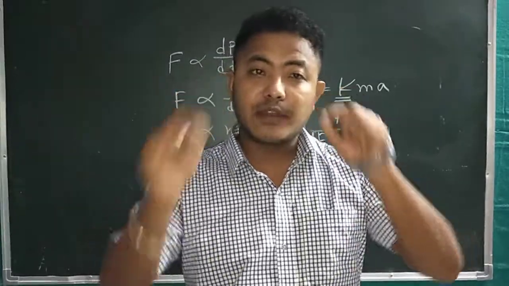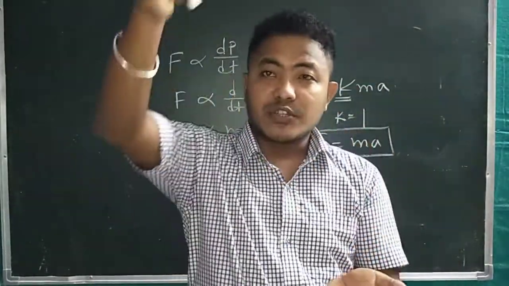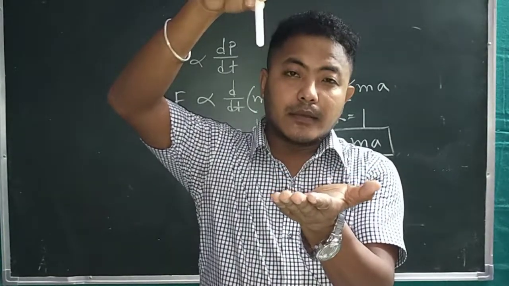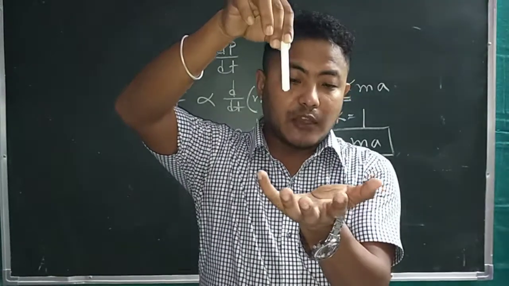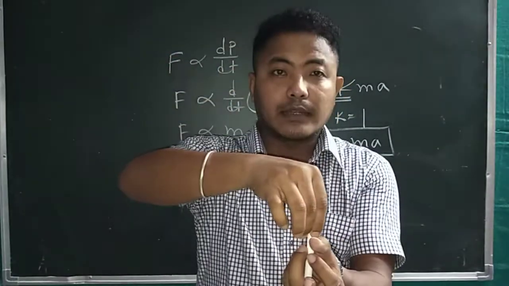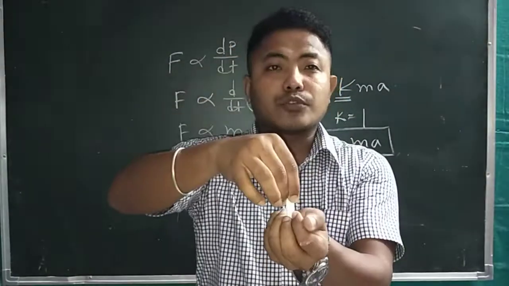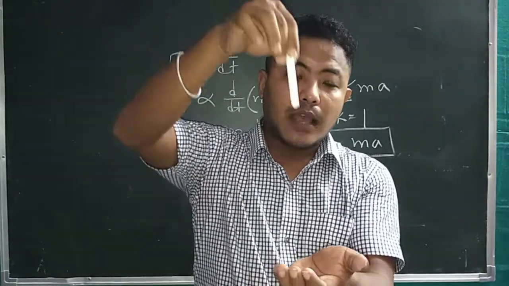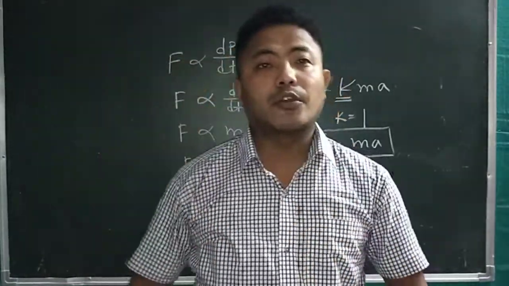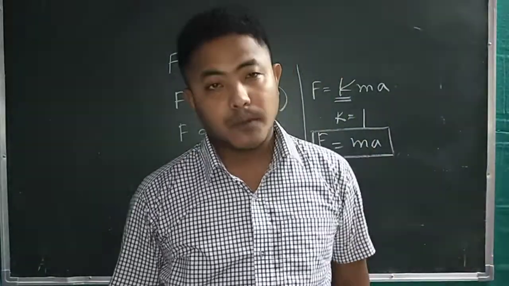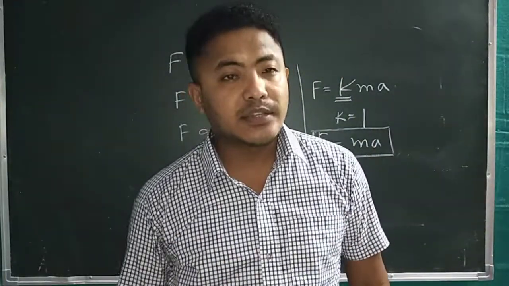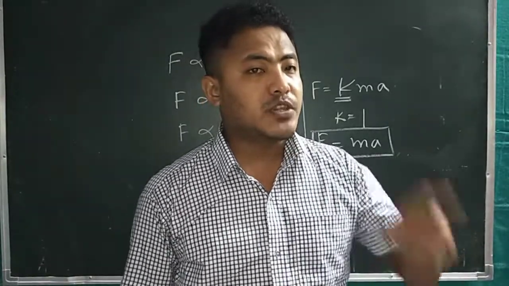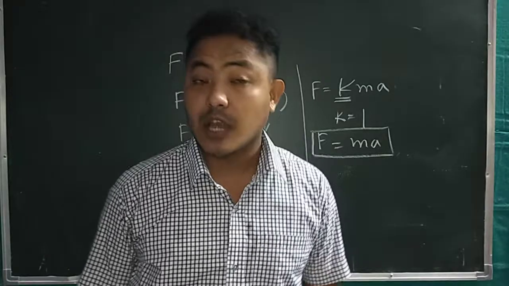When a fielder catches a ball coming from this direction, I have to pull my hand back like that, so the ball will be in my hand safely. If I give an extra force, I will not be able to catch that ball. So catching a ball in cricket and firing a bullet from a pistol are examples of Newton's third law of motion.